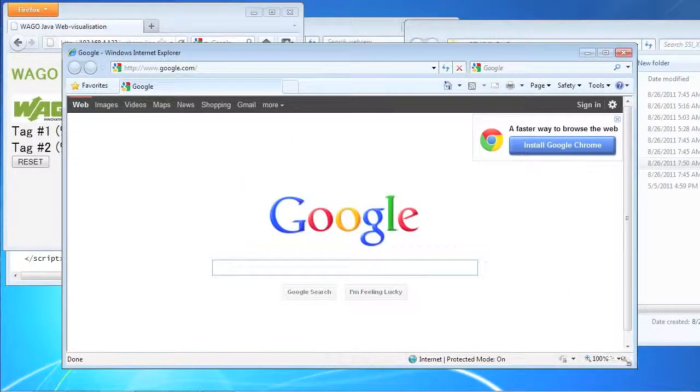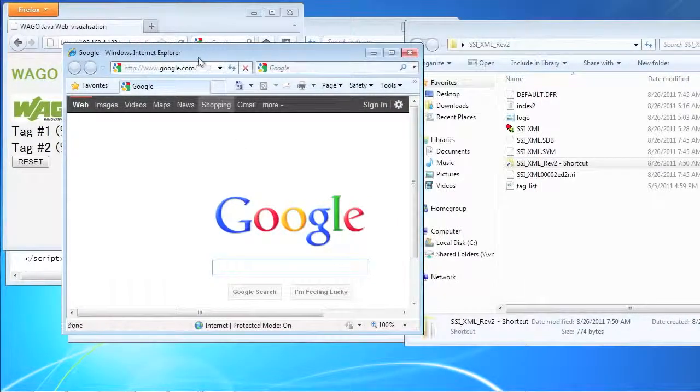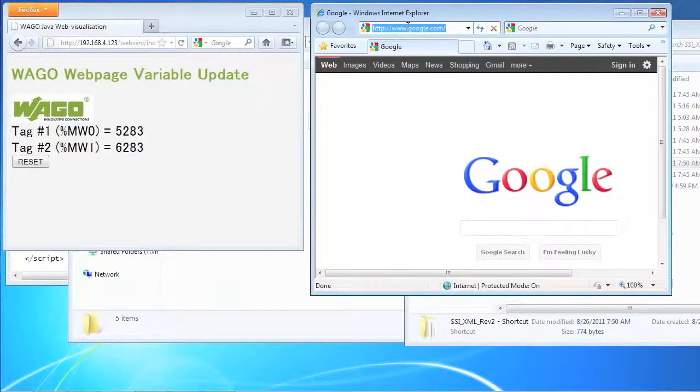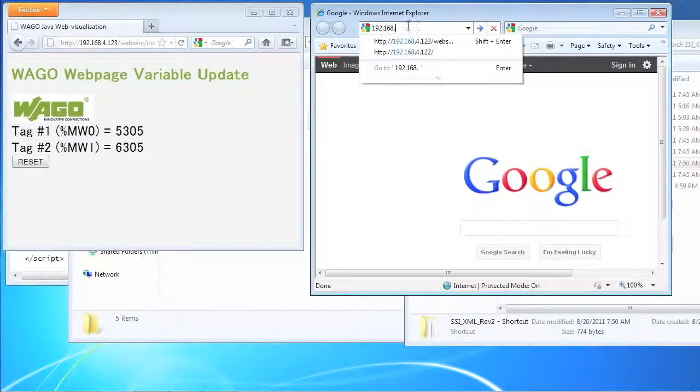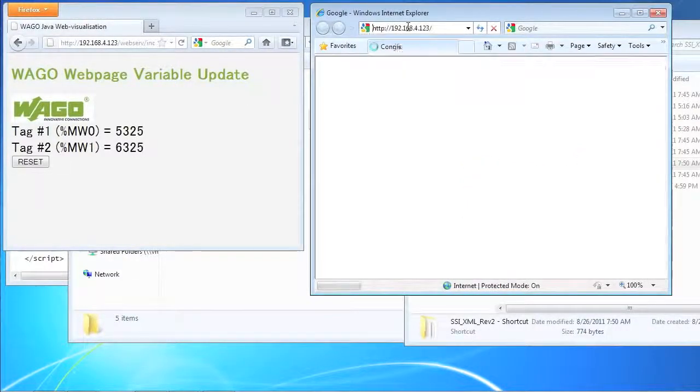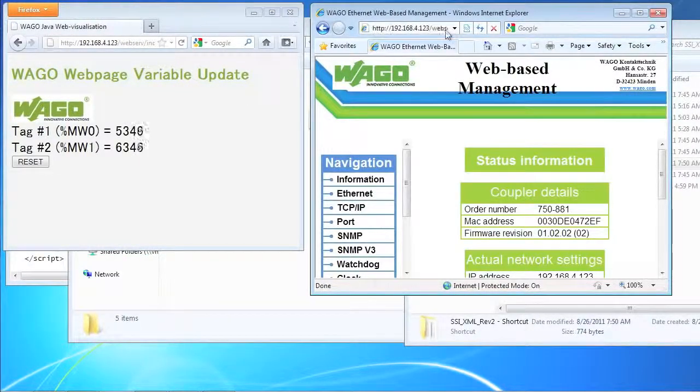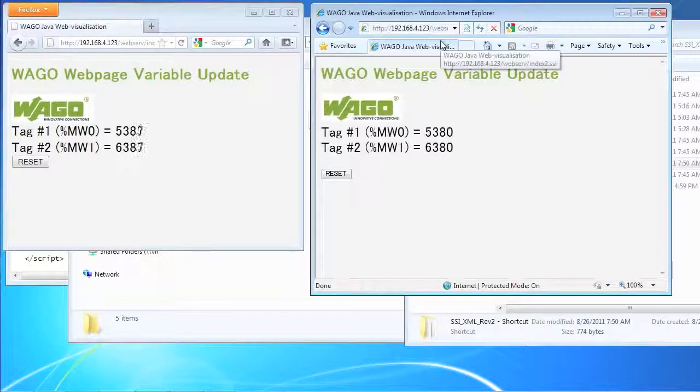On Explorer, you'll notice the update time is quite a bit slower, maybe perhaps due to just the underlying technology of the Windows browser. We've got a couple more we can try here. Yeah, it's noticeably slower. I'm going to try Safari now.